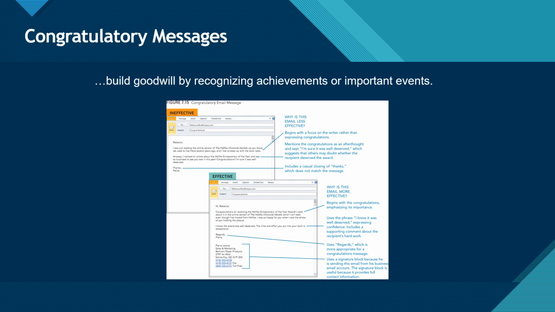Number 1. The way first paragraph begins with congratulation. Number 2. The use of proper word I know as opposed to I am sure in the second paragraph. Number 3. The way the second paragraph appreciates the efforts. Number 4. The email closes with regards, which is more appropriate. Number 5. Signature block used as he is sending the mail from business account. Also, it provides full contact information.